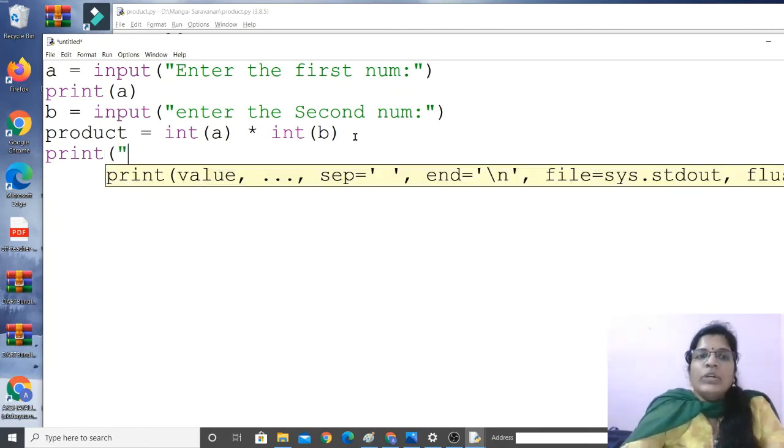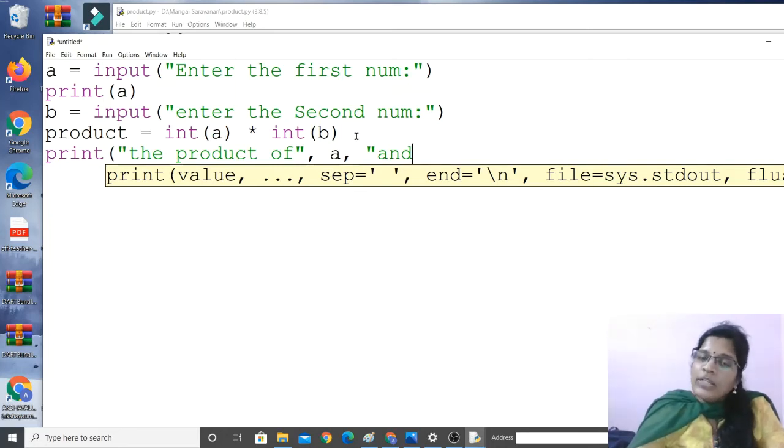In double quotation, "The product of", and then A and B. So place a comma, then the letter A, then a comma. "and" should be in double quotation again. You can use a double quotation, a triple quotation or a single quotation, that doesn't matter. And "B is equal to" should be in quotation.